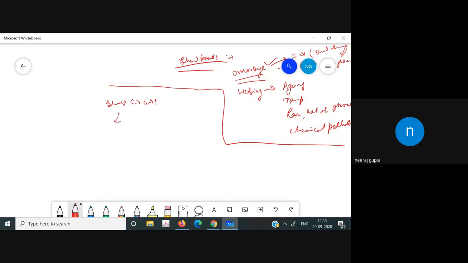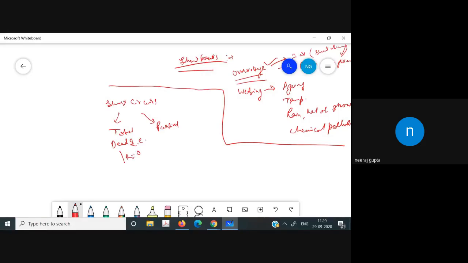Short circuits can be total or partial. The total short circuit is also known as the dead short circuit. Total means that the resistance through that short circuit is equal to 0.